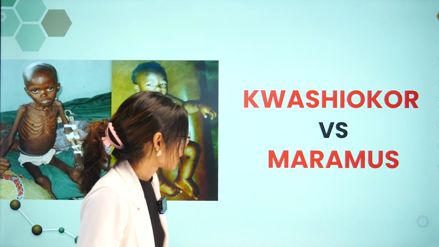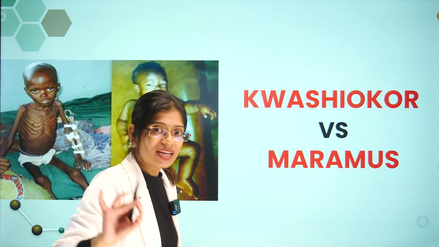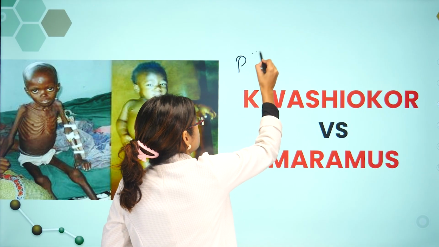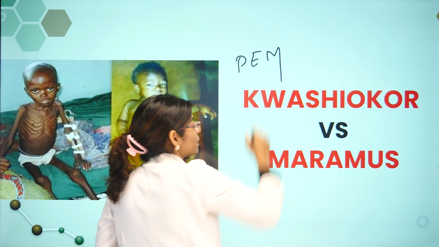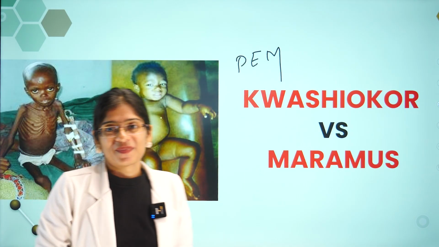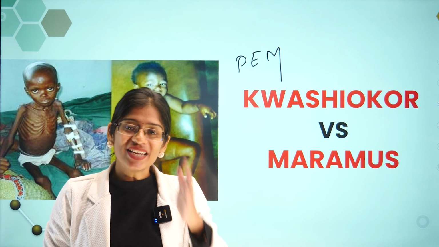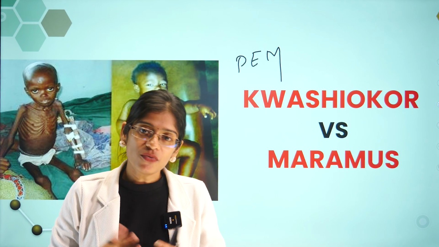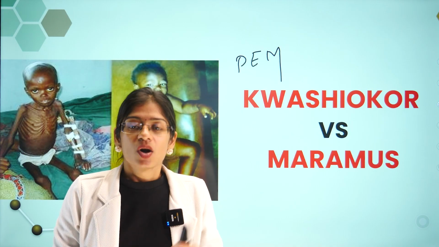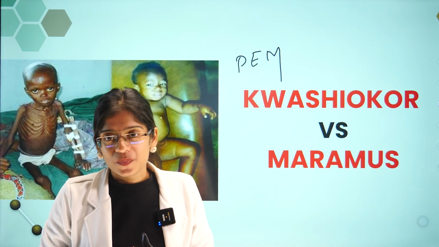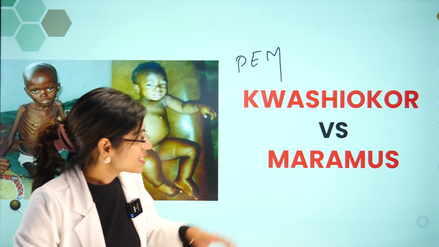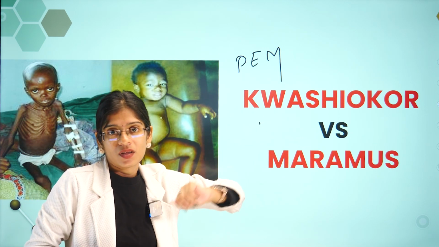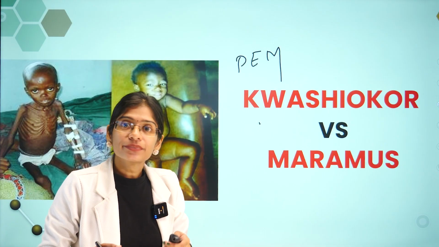Now, we'll move on to two other important topics from growth, that is PEM. What is PEM? Protein energy malnutrition. When the child is not having enough protein or calories in the diet, then he might get kwashiorkor or marasmus. So we'll talk one by one.